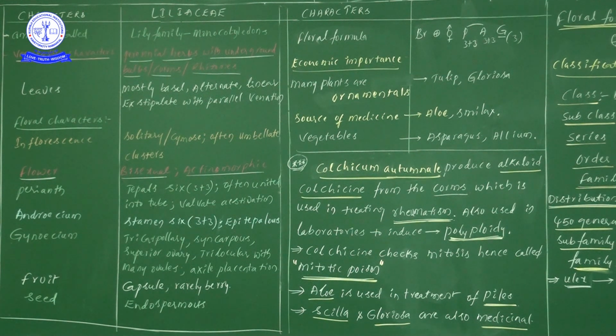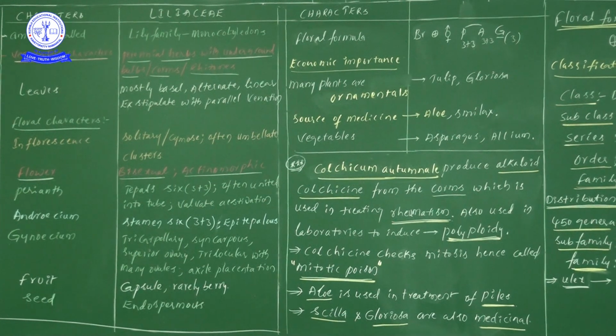Sir, how will the chromosomal number be doubled? Definitely it will be doubled by treating with colchicine. So colchicine can be used for increasing the chromosomal number, which we call the polyploidy condition.